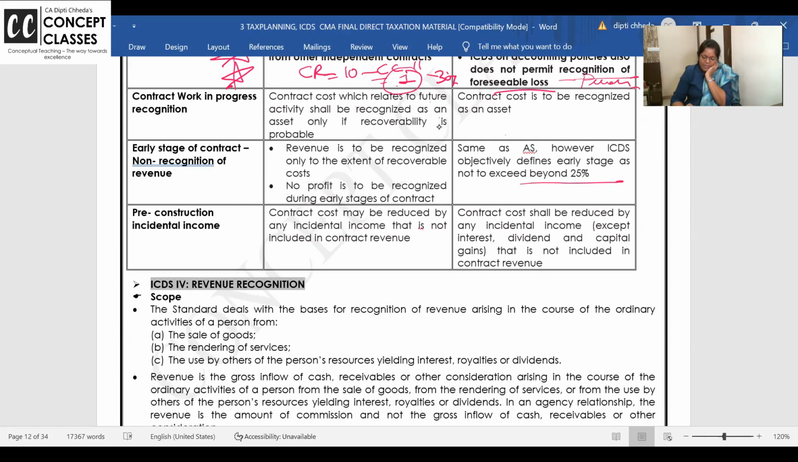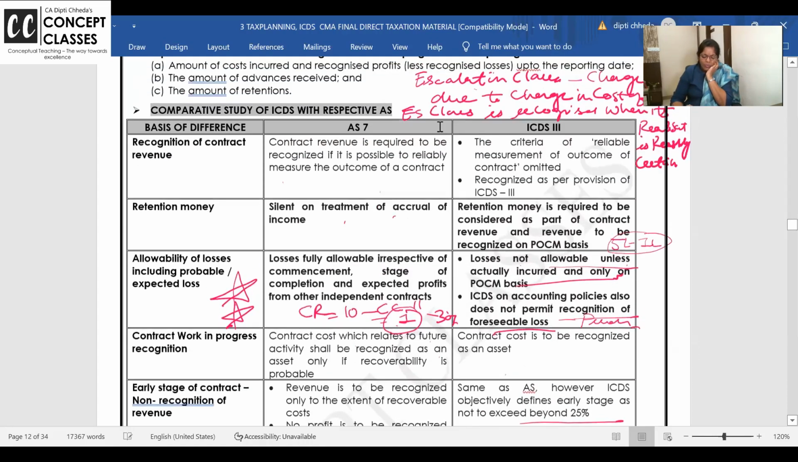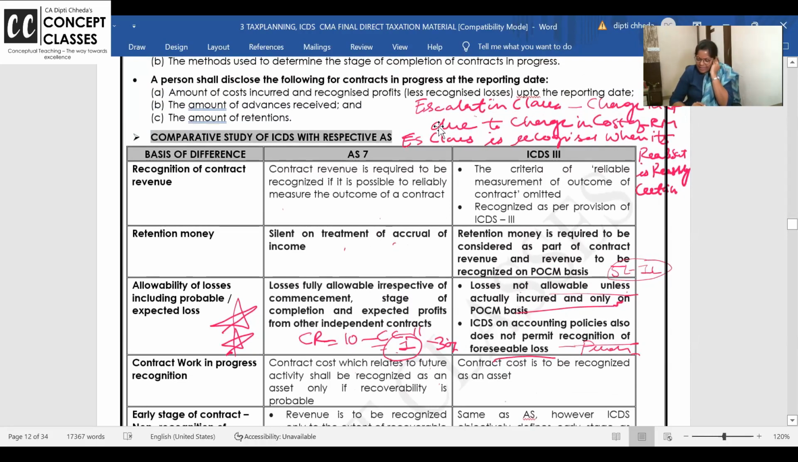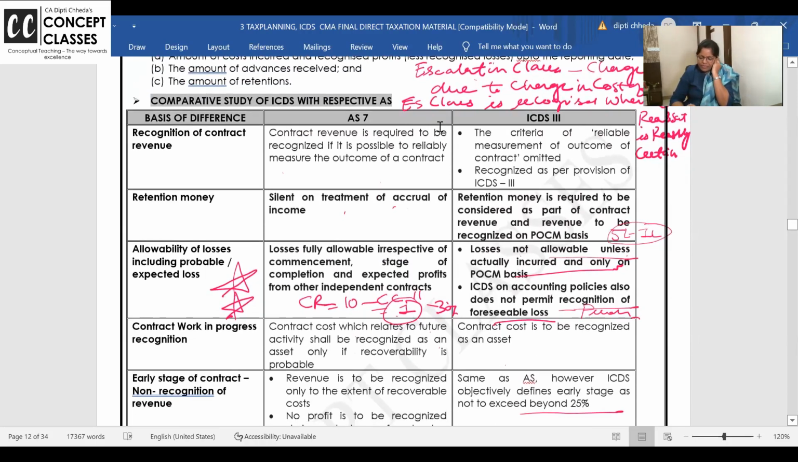by incidental income that is not contract revenue. Contract cost shall be reduced by incidental income and that is not included. It's the same treatment. If you compare, it is the same. So where is ICDS 3 and AS 7 differing? Where is it differing?